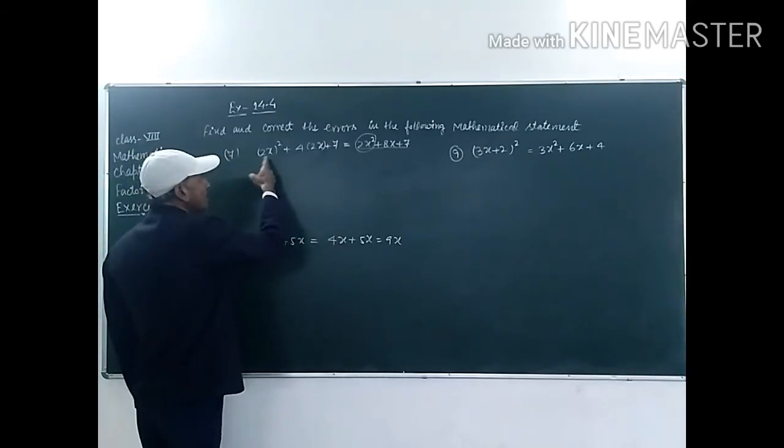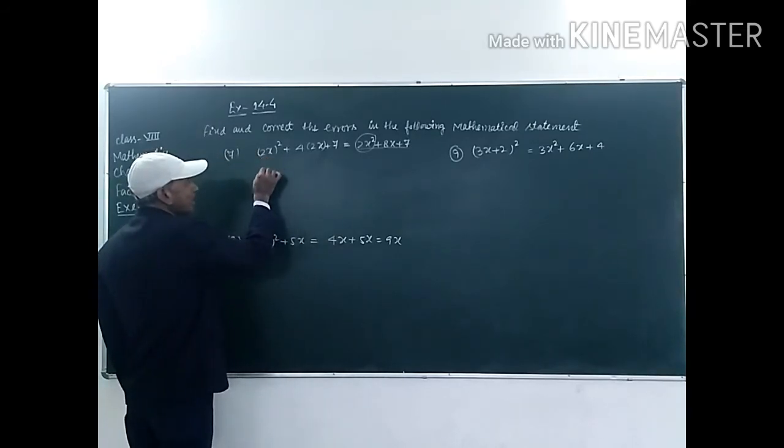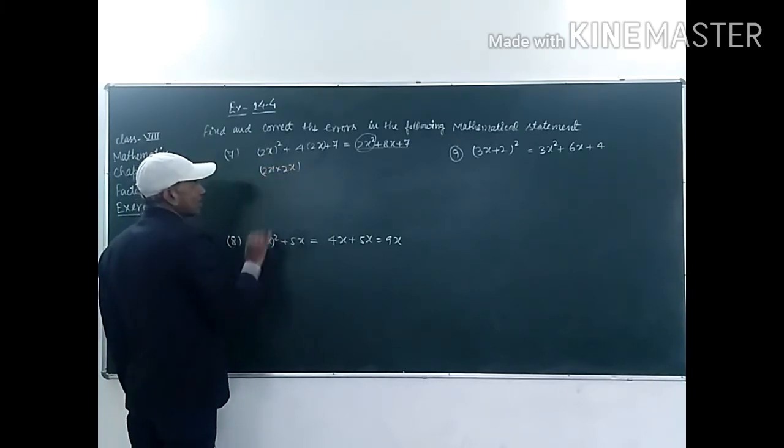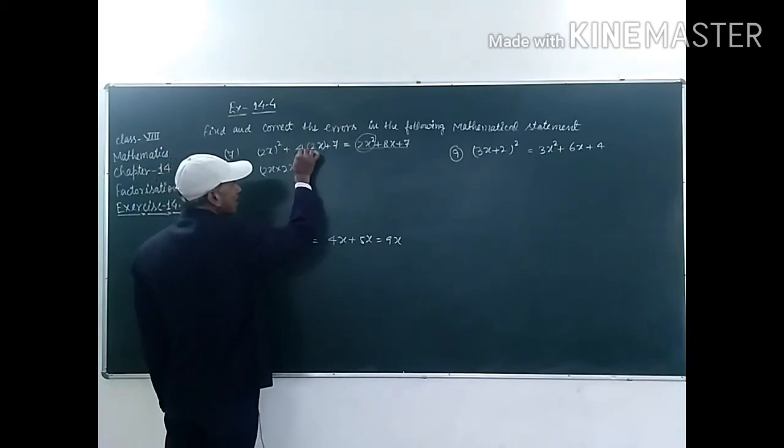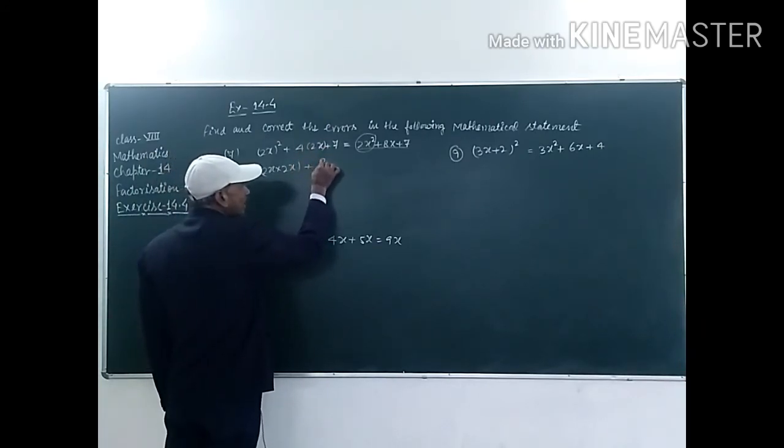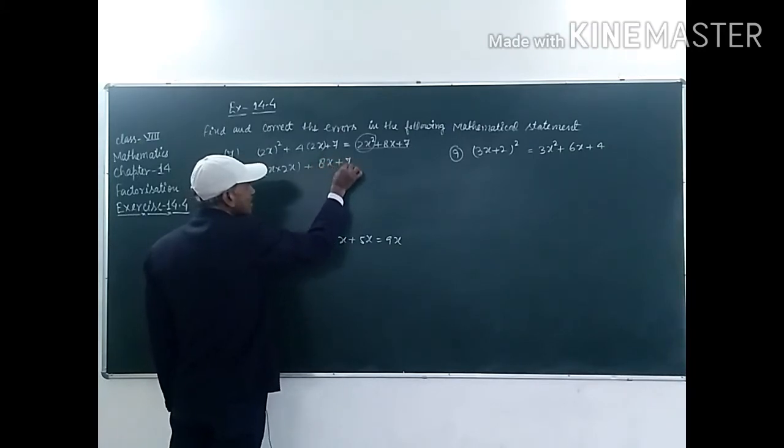If we multiply this 2x squared, it will be 2x into 2x plus, now 4 into 2, that is 8x plus 7.